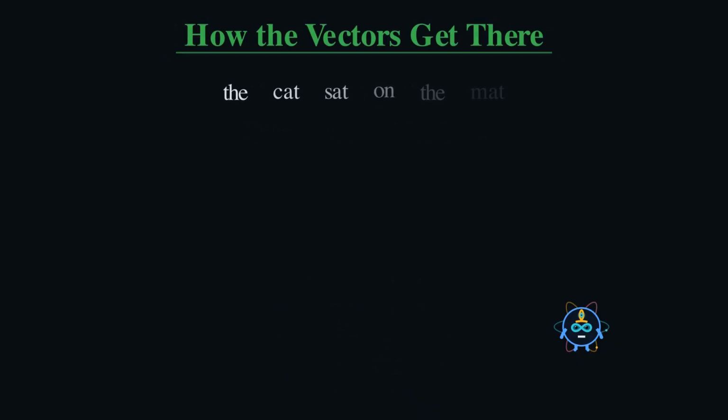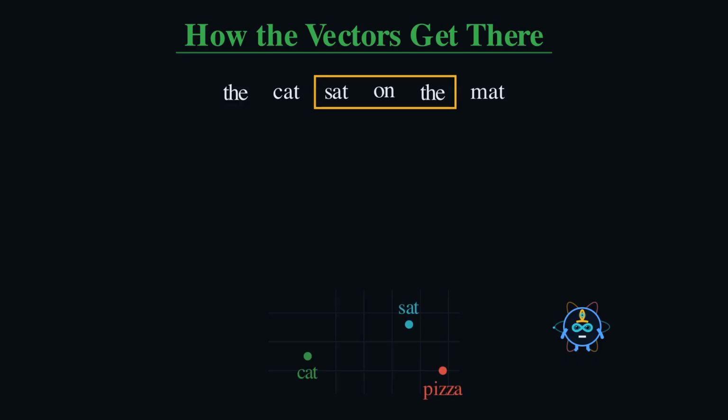So how do the vectors land in the right place? Slide a window over real text. For the middle word, the model tries to guess its neighbors. Every time it guesses wrong, it nudges that word's vector a little. Words that share neighbors get pulled together, like a spring. Unrelated words get pushed apart. Billions of nudges later, meaning has arranged itself, with no labels at all.